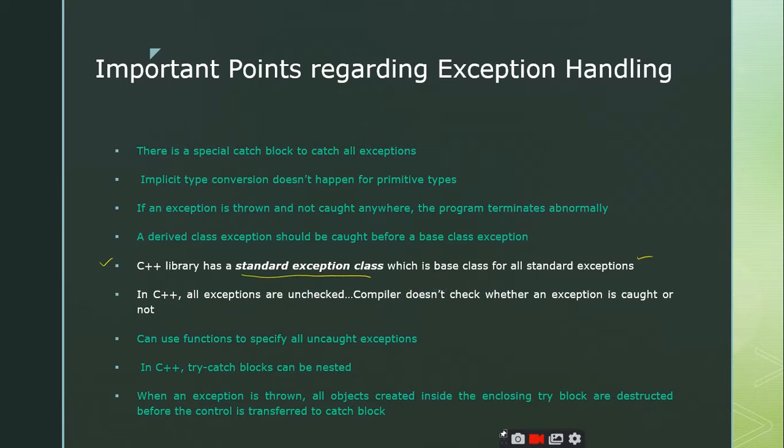So we can write our own exceptions. If you want to write your own exceptions, you derive from this exception class, and then you can define your own exceptions.